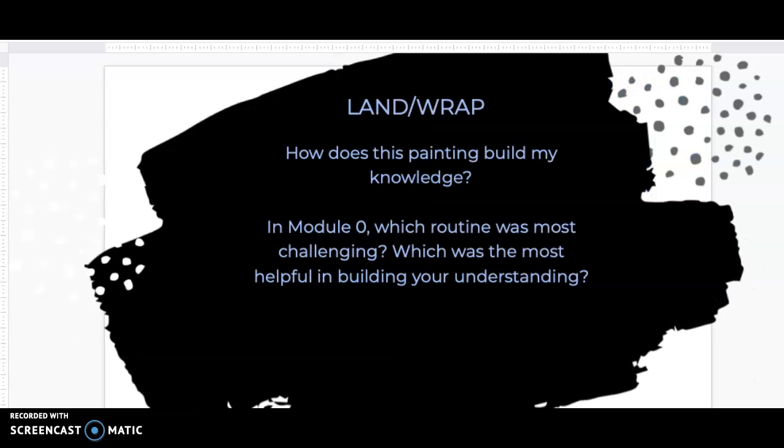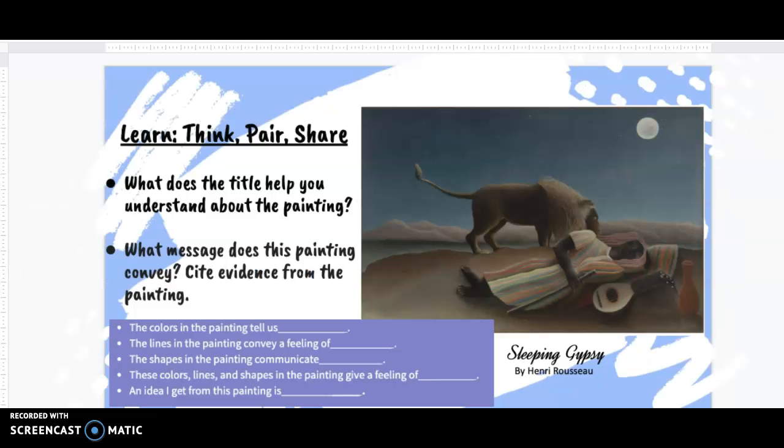And the last part of this lesson is just wrapping up that original question about how does this painting build my knowledge. So let's go back and look at that title page here, the first part of this lesson.